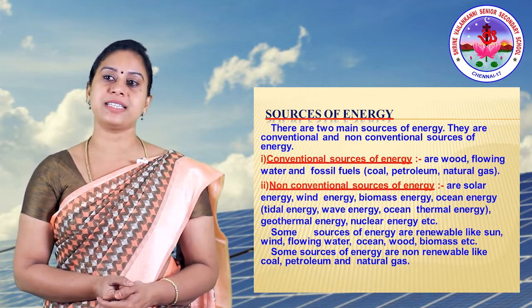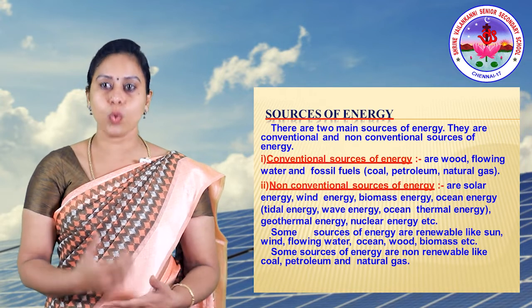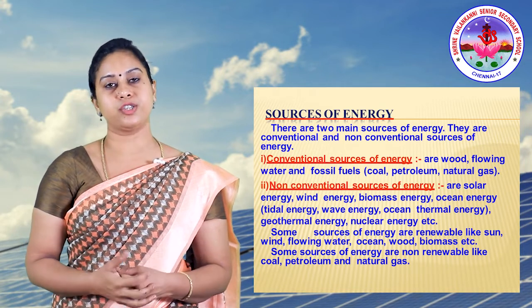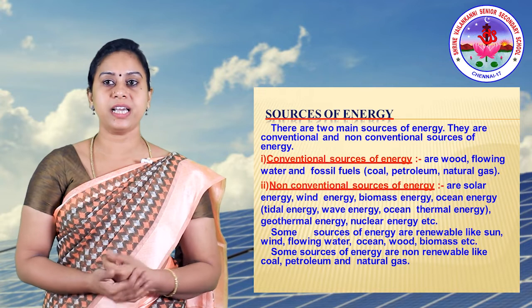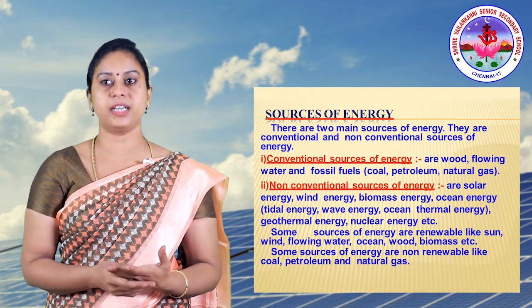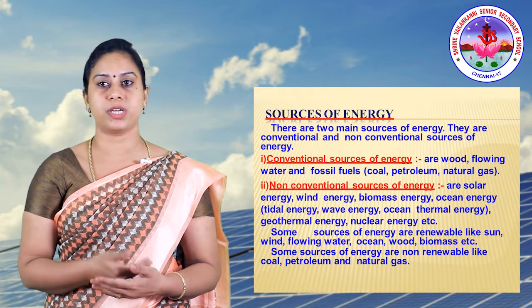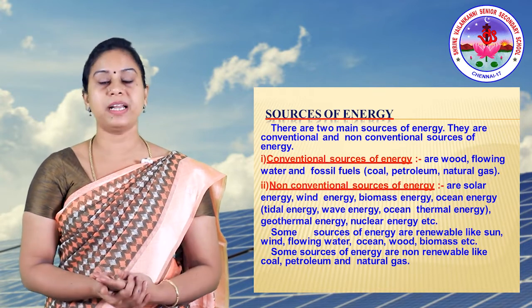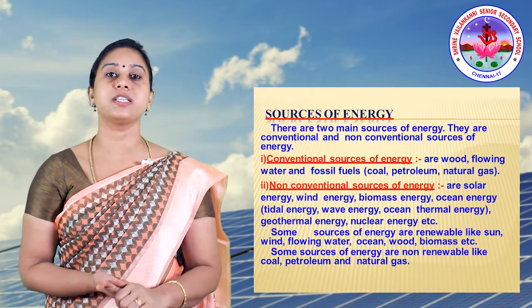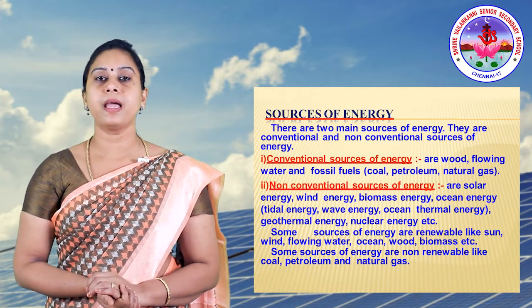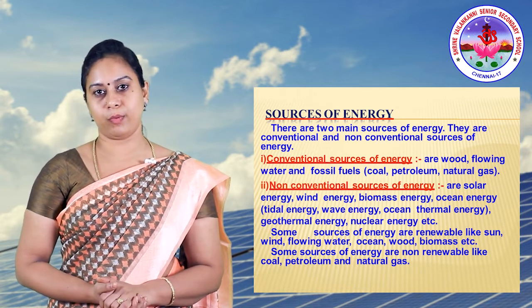Non-conventional energy comes from solar energy, wind energy, biomass, and ocean energy, that is tidal energy and wave energy, and also geothermal energy. Let us see in detail one by one.